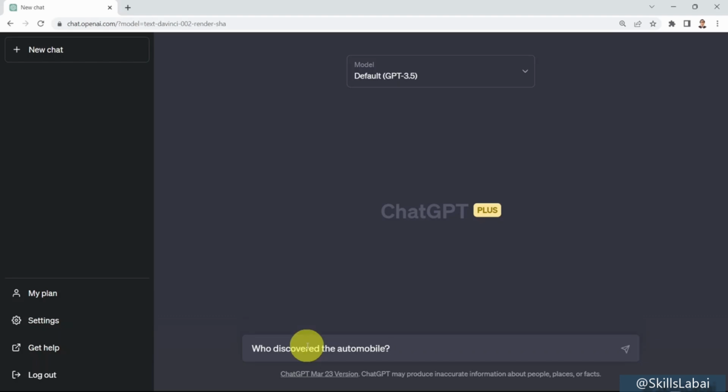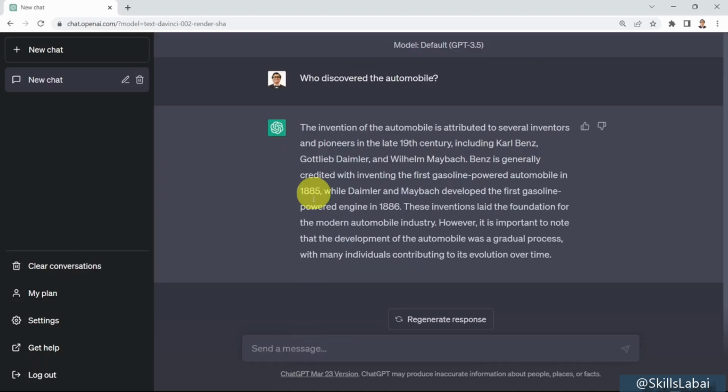So here we go. It's going to tell you, well, the invention of the automobile is attributed to several inventors and pioneers, and is giving you kind of a concise summary of basically what you can find on Google. It's going to tell you to include Carl Benz and many other founders as well. And you can see these inventions laid the foundation of the modern automobile industry, and so on. You won't be able to find links here similar to Google, and I'm going to show you how you can do that over the few advanced lessons in the course. But for now, basically all you get is a concise summary of the exact information you are looking for.